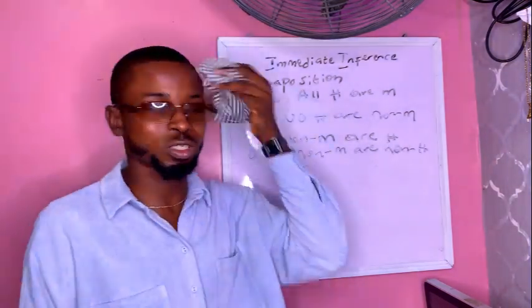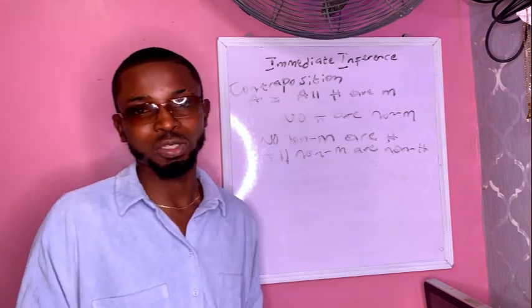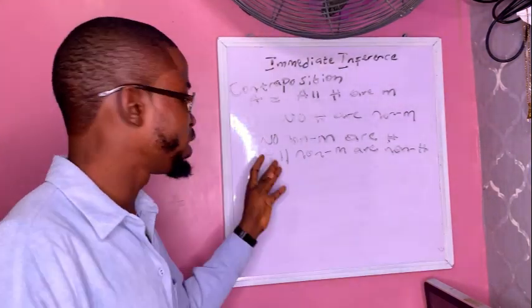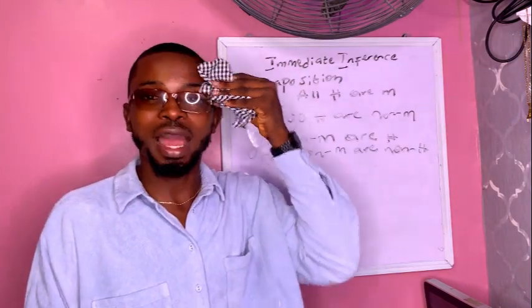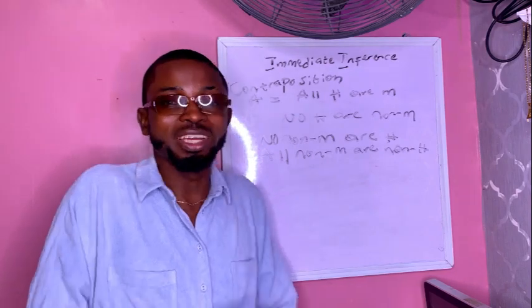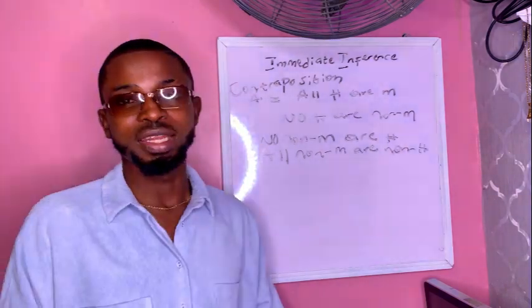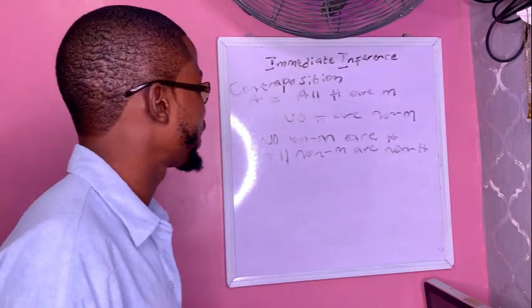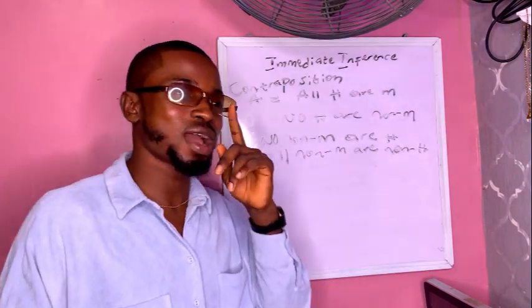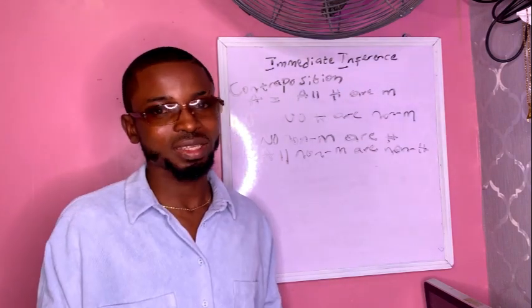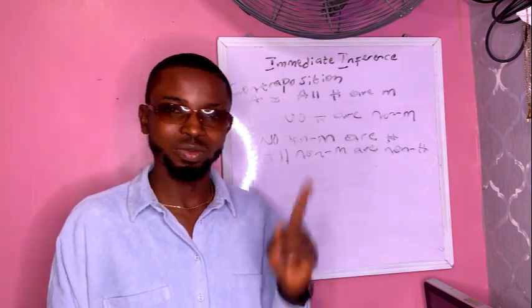So in contraposition, the formula that we use most times is called OCO. So you obverse, you converse, and you obverse again, then you now get your result. However, if you don't want to go through the process, or in a situation whereby they tell you that you should not use the formula of OCO, there's a way that you can do contraposition directly. The rule is that you are replacing the complement of the subject with the predicate, then the complement of the predicate with the subject.